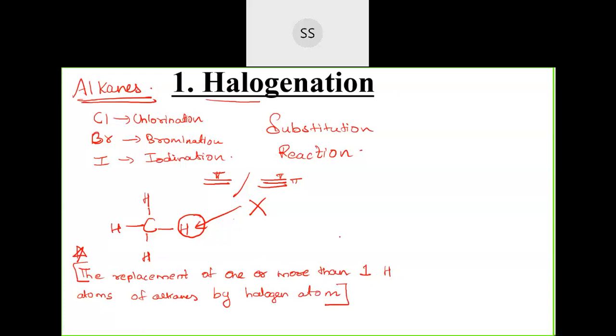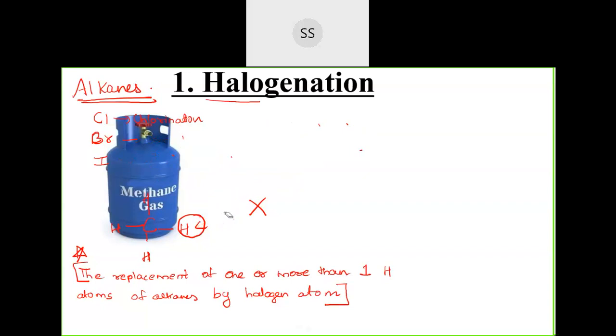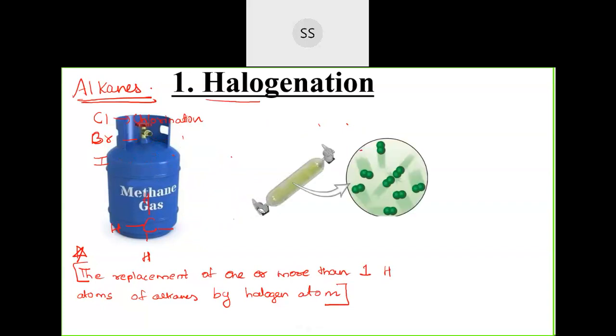Now I'll take one example for this halogenation. I've taken methane. Methane, when made to react with chlorine, we are talking about chlorination here. Chlorine by nature is a yellowish green colored gas.